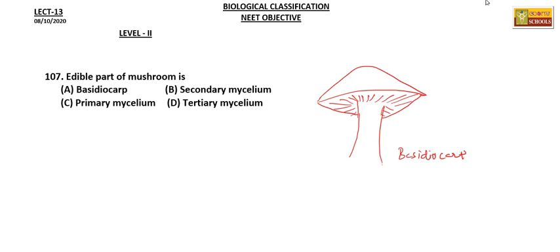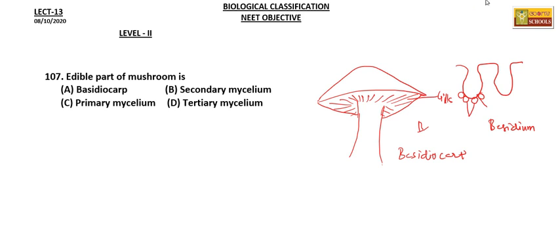Here we can see these are gills, and when we look closely, they look this way, club shaped. These are called basidia. This is one basidium, and on the basidium we see the formation of basidiospores.